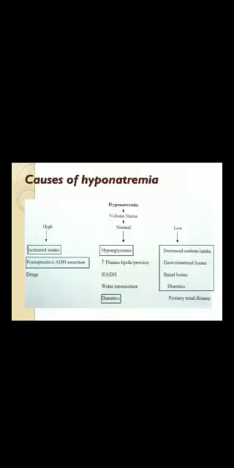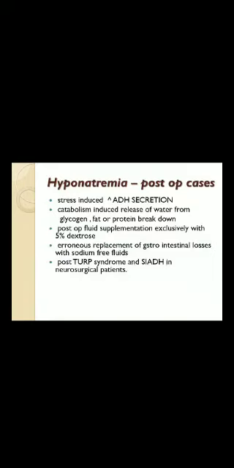So coming to the common electrolyte abnormalities, I will tell you about the sodium and potassium abnormalities because they are the most common. So what are the causes of hyponatremia? When you see hyponatremia, you should go for a volume status also. If volume status is high, then causes are increased intake, post-operative ADH secretion and drugs. If it is normal, then it can be hyperglycemia, increased plasma lipids or proteins, SIADH, water intoxication, diuretics. If it is low, then decreased sodium intake, GI loss, renal loss, diuretics, or primary renal disease.